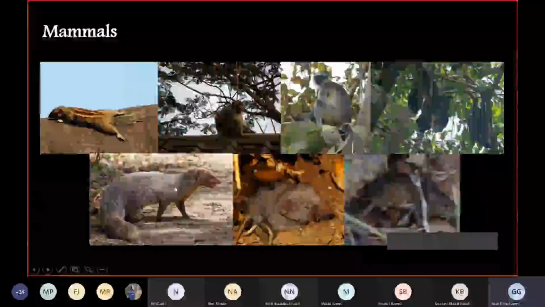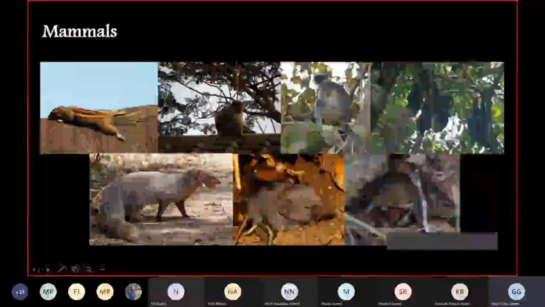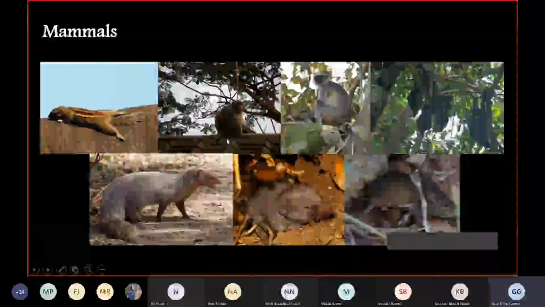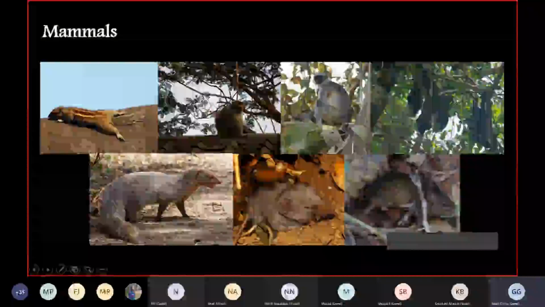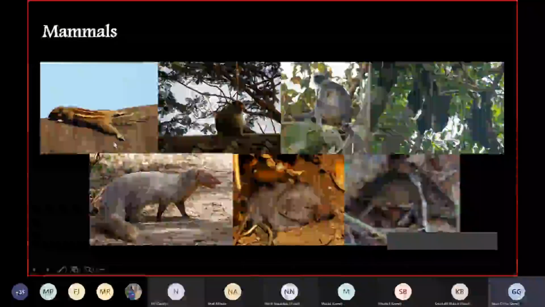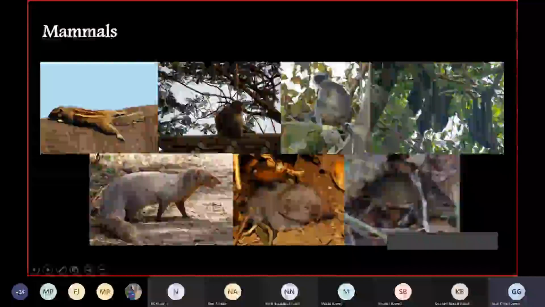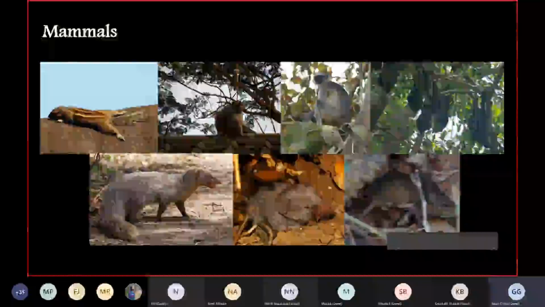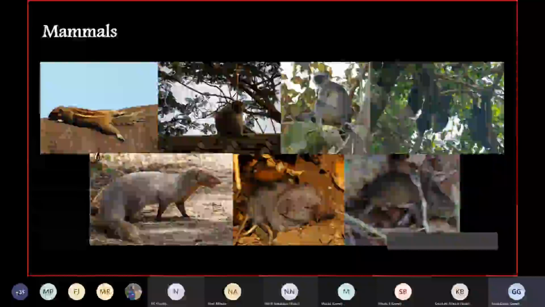I'm sorry, I must have said the Indian grey langur. It is Indian grey mongoose. And you also have a ruddy mongoose. You have rhesus macaques as well as bonnet macaques in your campus. Of course, squirrels are there everywhere. So this was about the diversity of your campus that was documented during the 2008-9 study.